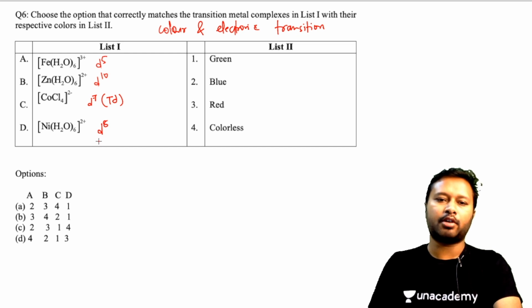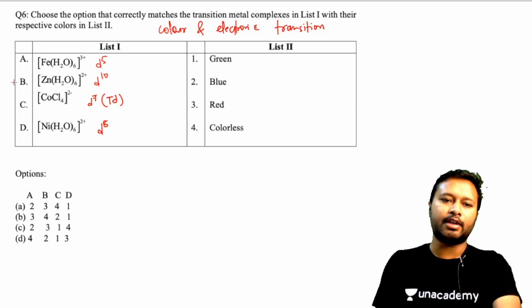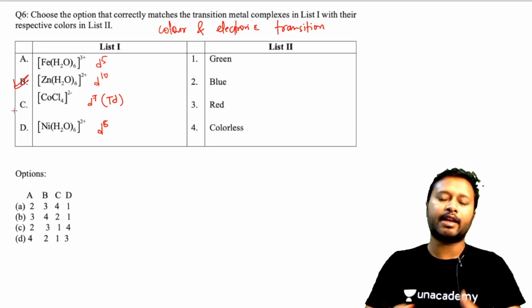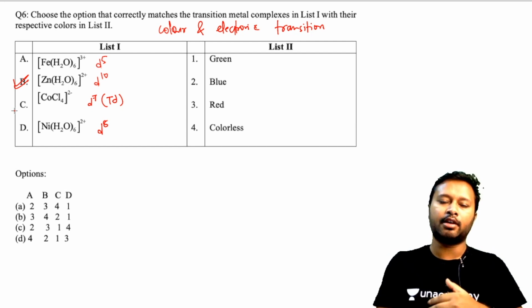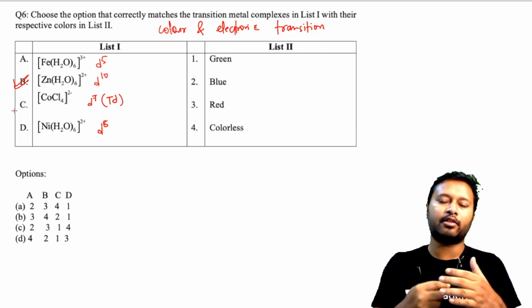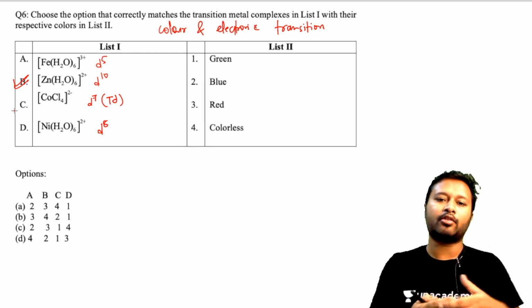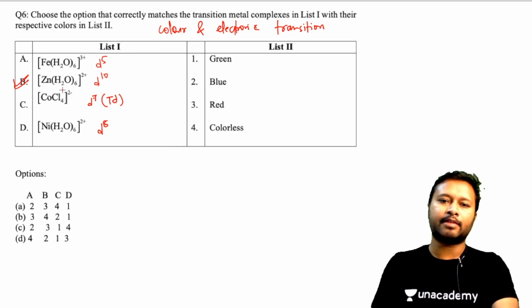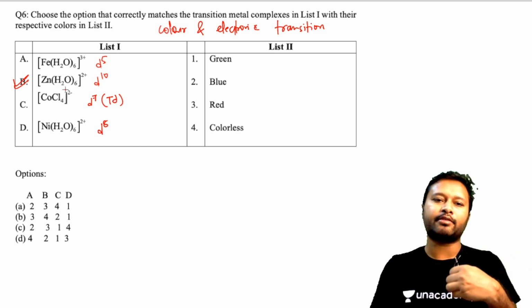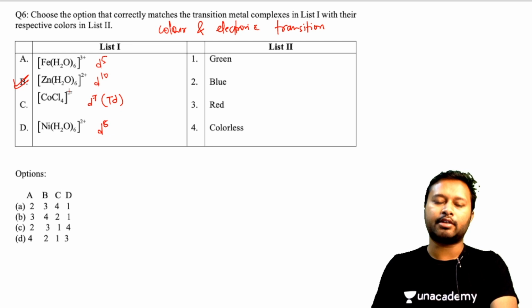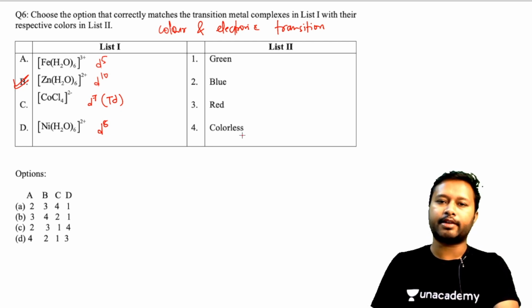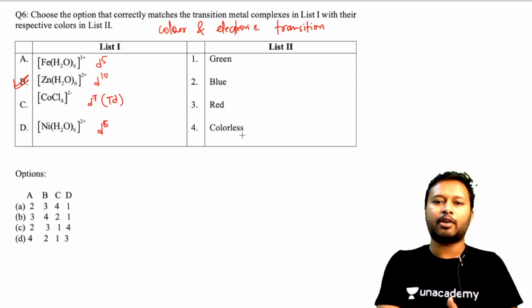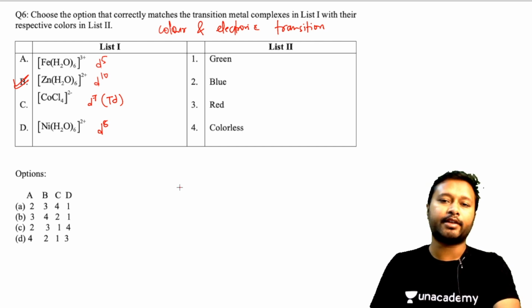Now you just have to match the colors of them. What you have to understand is that among these, zinc is the one where no transition can happen. The transition between the two states is totally forbidden. It's Laporte forbidden and also spin forbidden, because all the 10 electrons are already filled, so you cannot do any transition over there. That means it is not going to absorb light, and that's why it is not going to give any light. So these types of substances will look colorless. The substance which does not absorb or emit light is basically colorless.